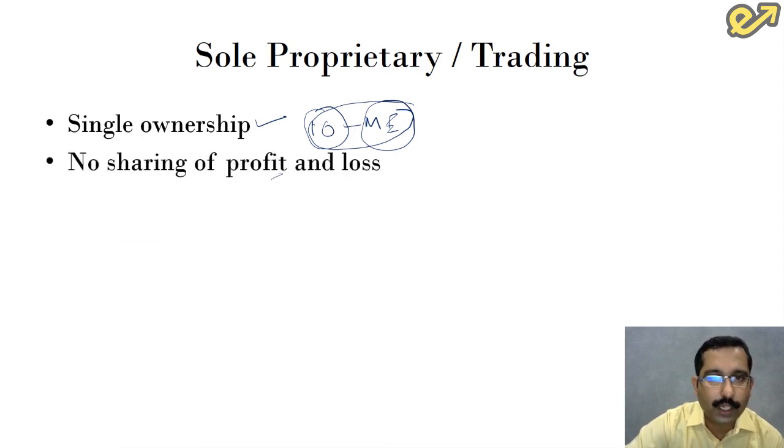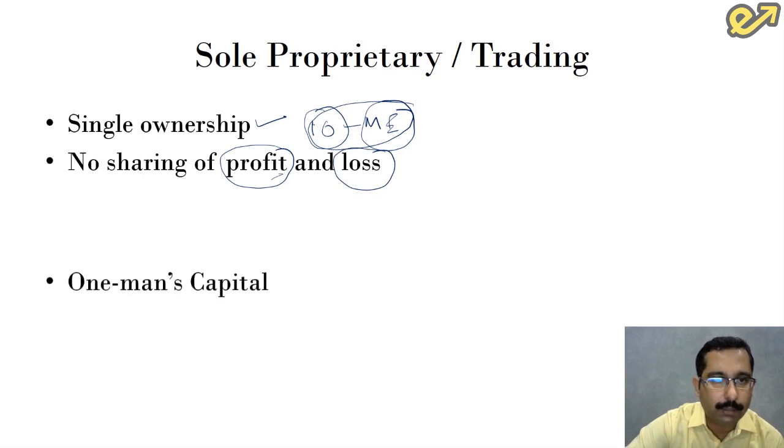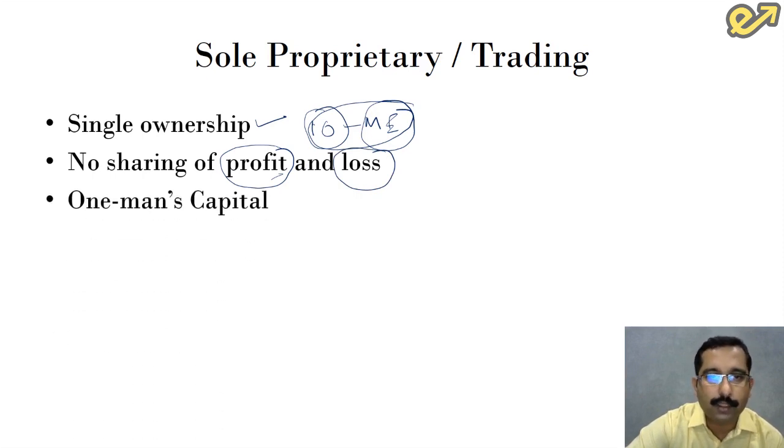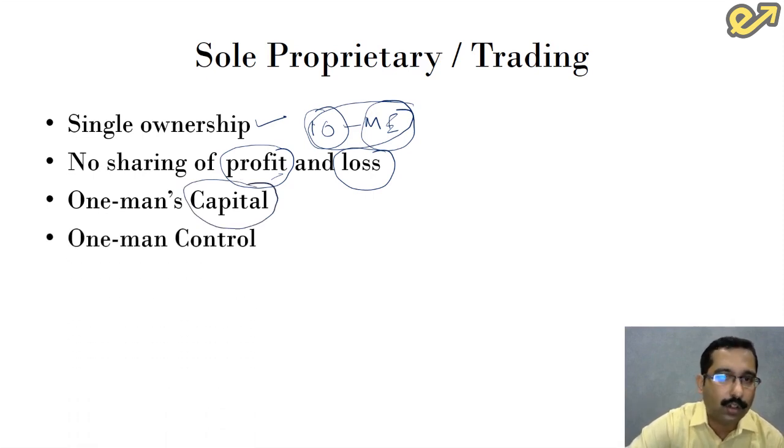Second point is no sharing of profit and loss. Here the entire business is owned by one person. All the profit that emerges out of the business or all the losses that is incurred by the business is the responsibility of the owner. He need not share or he cannot share it with anybody. Third point is one man's capital. This business is sole proprietary, so this business is owned by one person. All the capital that is required for this business is also sourced by one person. One man control. Since everything is brought into the business by one person, it is that one person who controls the entire business.